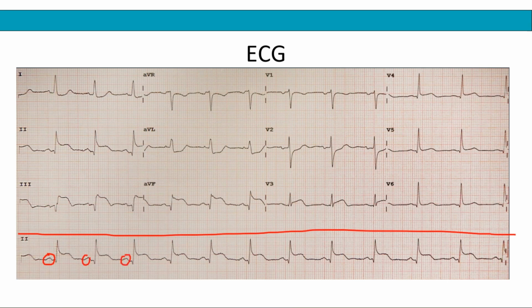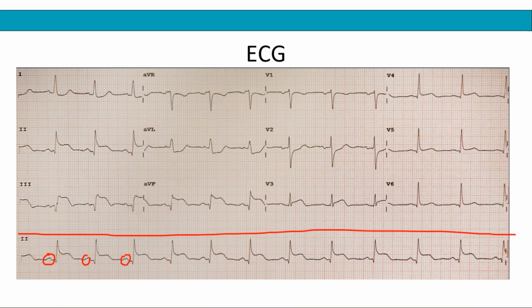And so this is a P wave. They look normal to me. Once you've identified that the P waves are normal, you want to find out whether after every P wave you have a normal looking QRS complex following it. And that is what's happening here. So P wave, QRS complex, P wave, QRS complex, and that seems to be consistent.